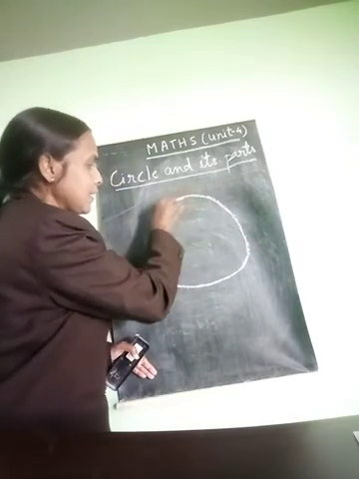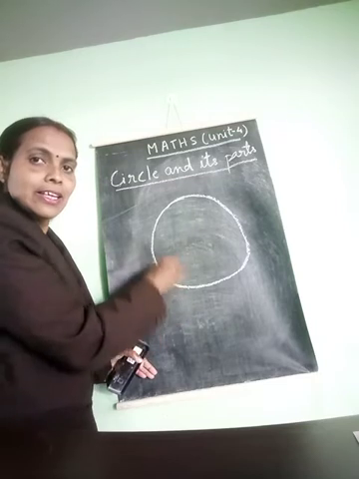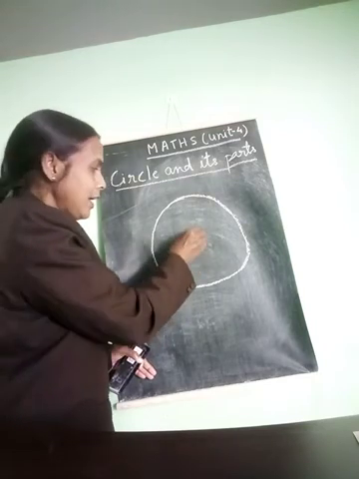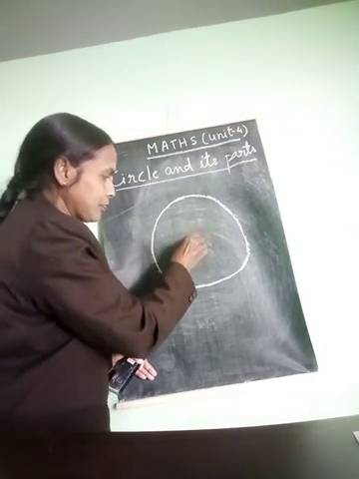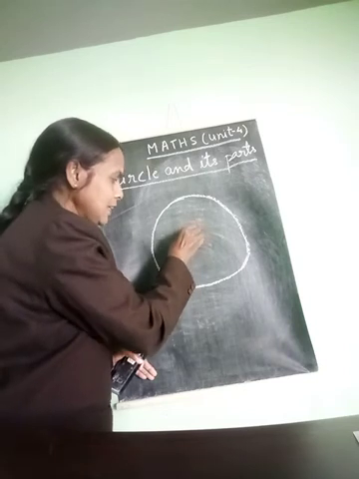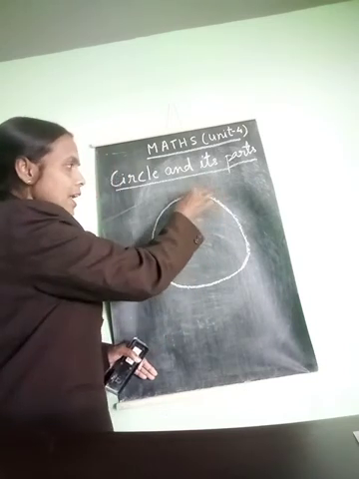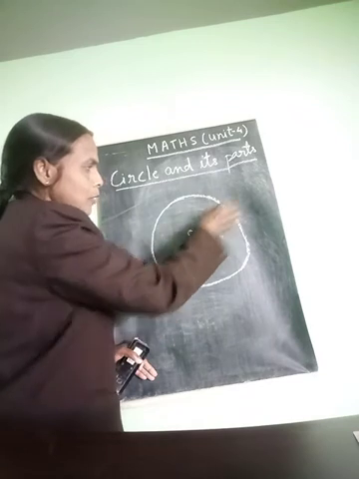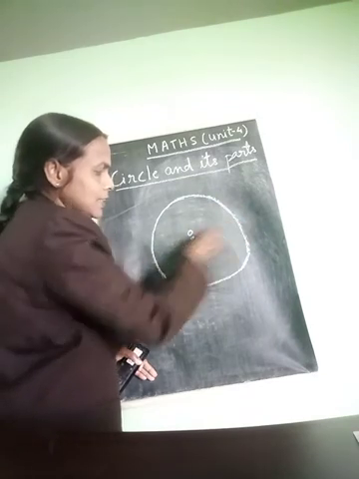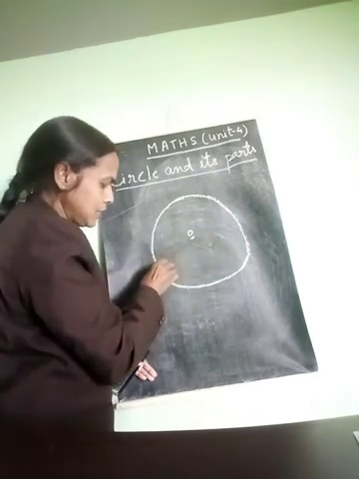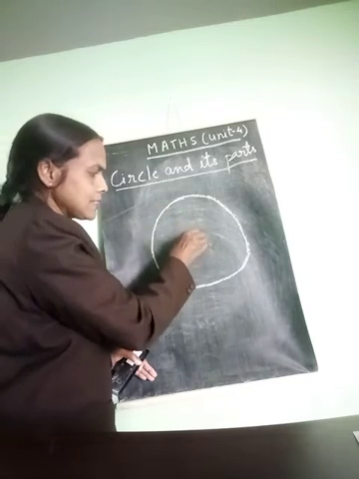This is the circle. It is a round figure. It is a plane figure and it has one center. Here O is the center. In a circle, every point on it is equidistant from the center. It is equidistant. The distance is equal. This is the center.